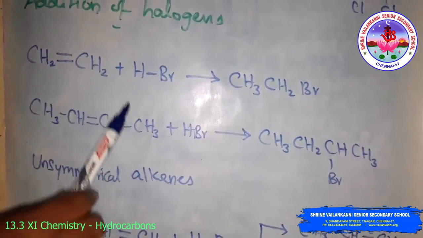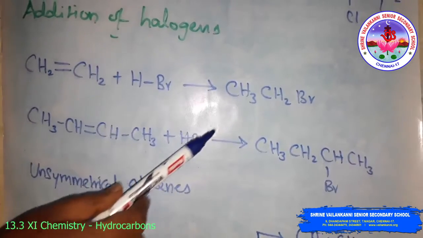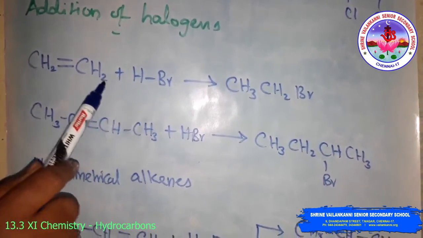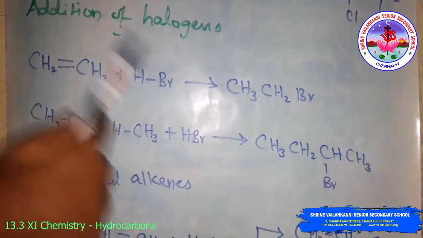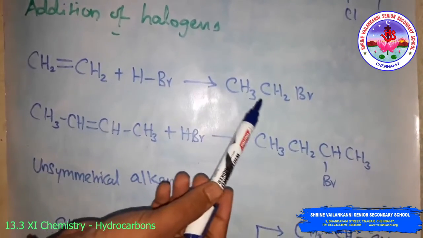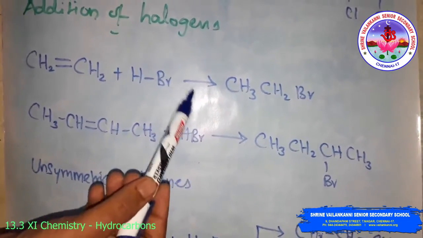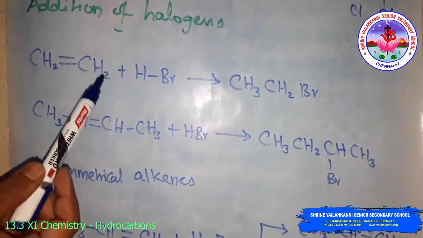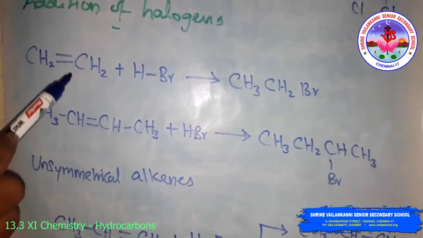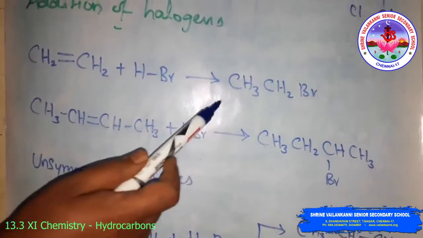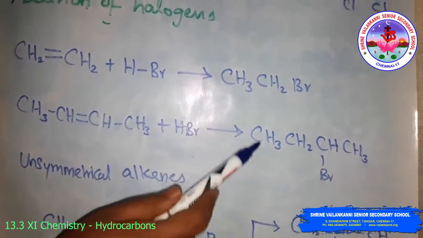When symmetrical alkenes react with hydrogen bromide, they give the corresponding alkyl halide. So here the alkene converts to the corresponding alkyl halide. The addition reaction of HBr to symmetrical alkenes takes place by an electrophilic reaction mechanism to give products like this.